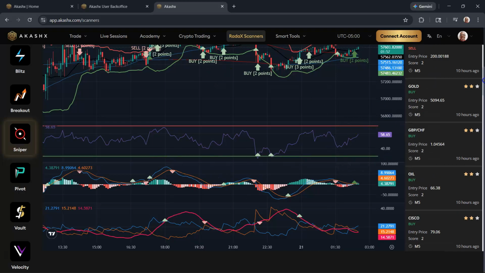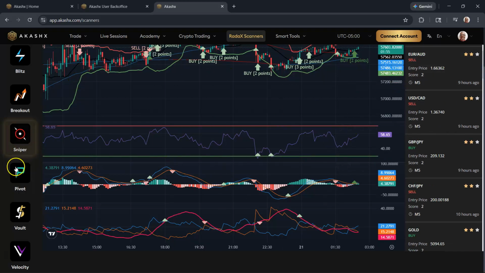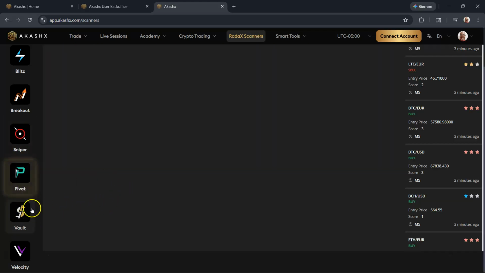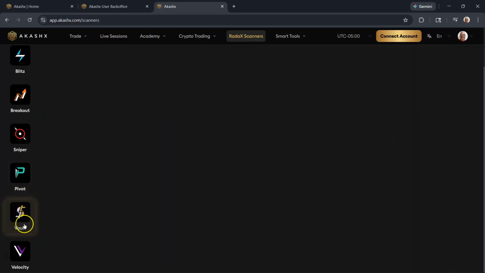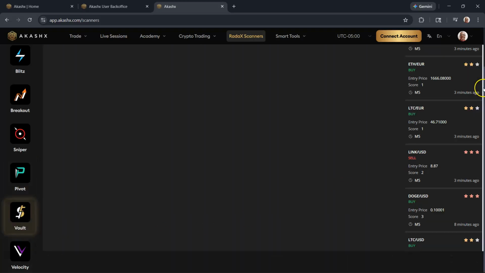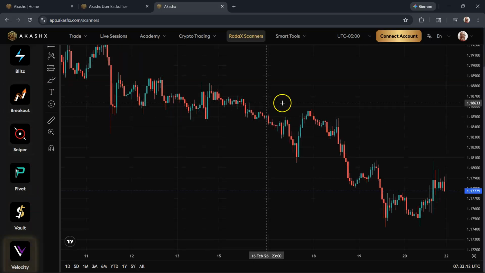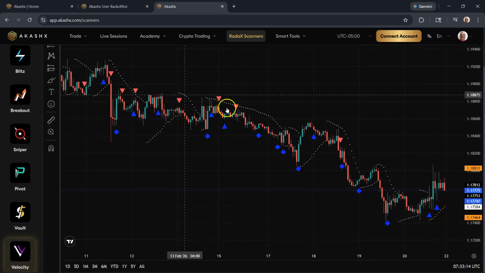And you can also type in the actual pair you want to watch as well. So you have pivot, you have volt, you have velocity. You have all these different scanners here, which is really, really nice. Let me see something. This one's a really good one.